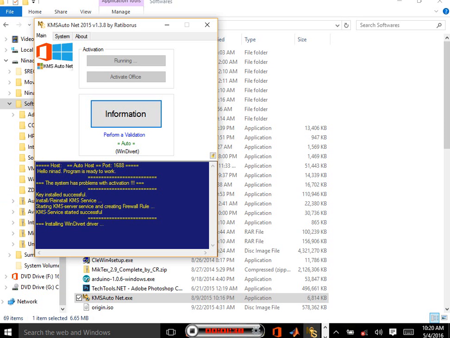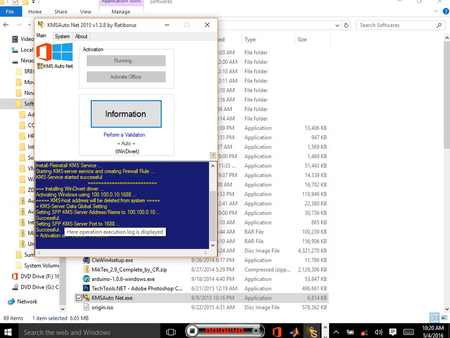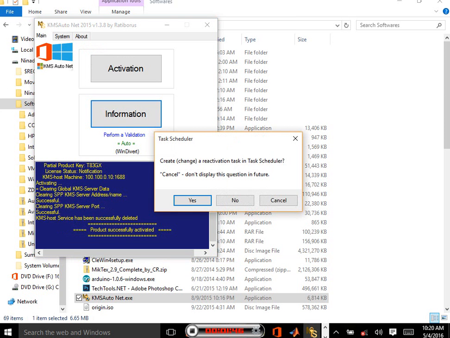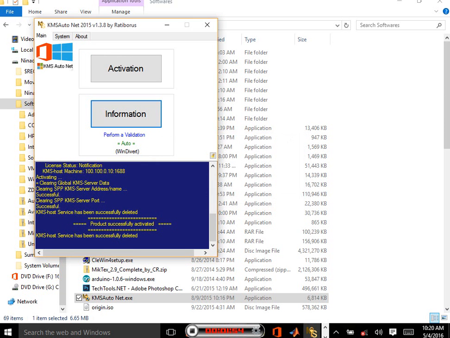It will automatically reset the keys and reinstall every 10 days. So it will ask you a question about creating a change for reactivation. You just have to click yes.